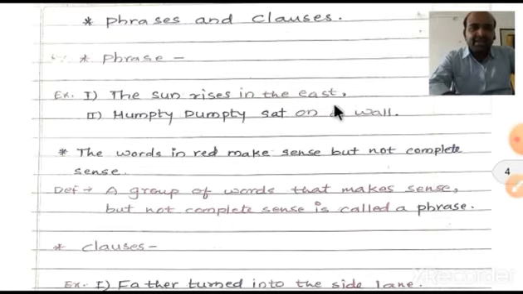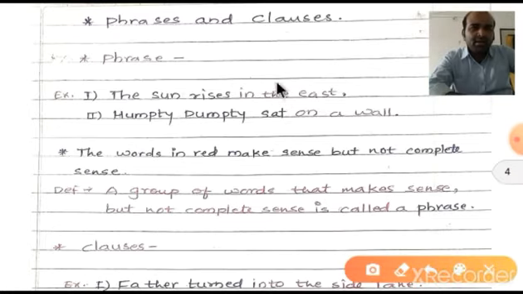Now: in the east, on a wall. Look at this once again: in the east, on the wall, on a wall. What are we getting here? It is only a group of words. It has a sense, but it is not a complete sense. So what can we call it?